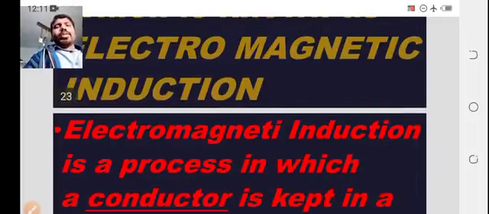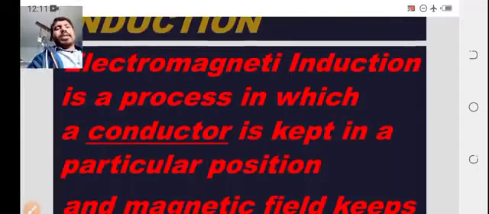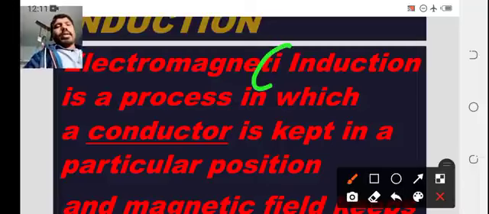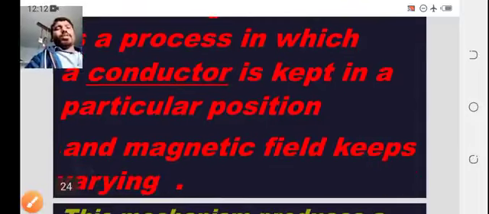Electromagnetic induction is a process in which a conductor is kept in a particular position, that means constant, and the magnetic field is varying.